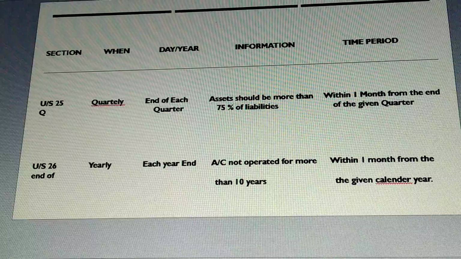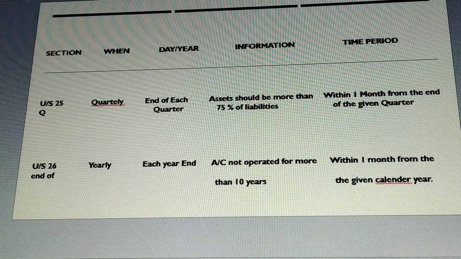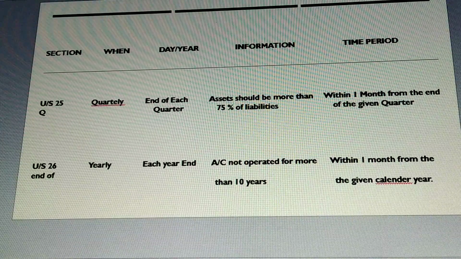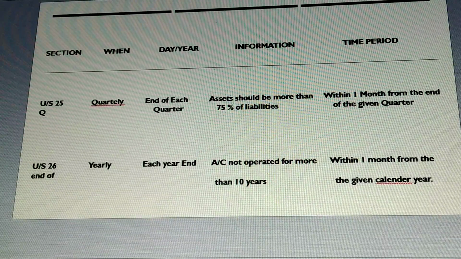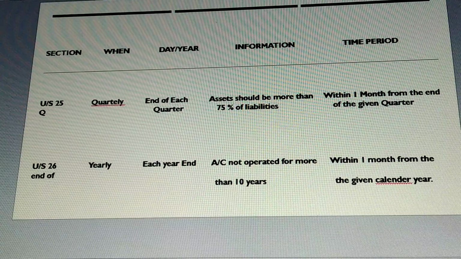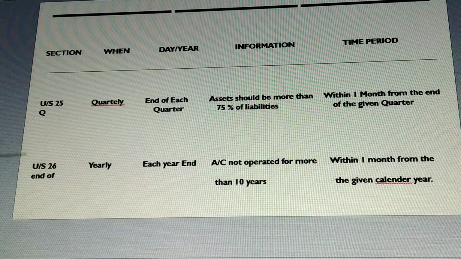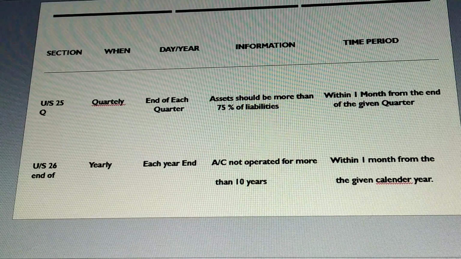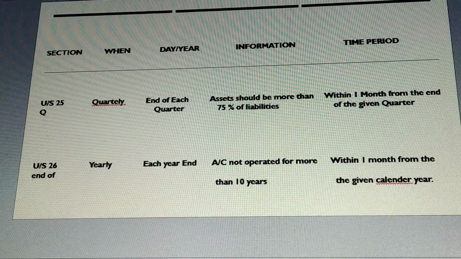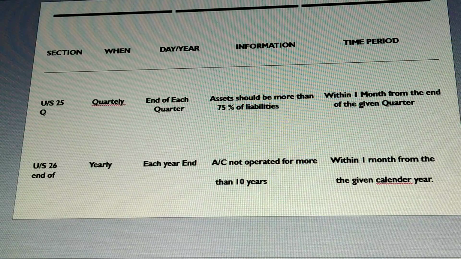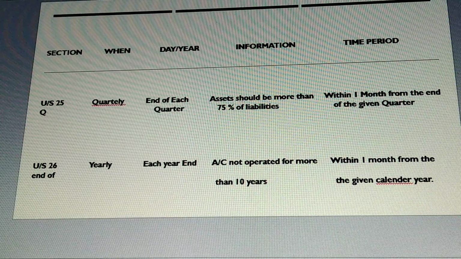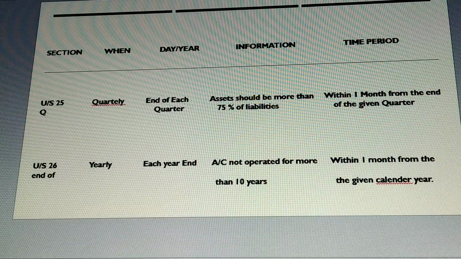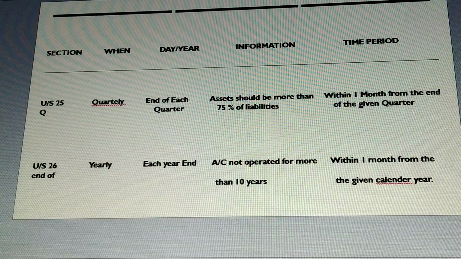Now the return is prepared at the end of each calendar year and is required to be submitted to the Reserve Bank of India within 1 month from the end of the given calendar year. Clear? So that is about Section 26. So students, in studying the returns to be filed with the Reserve Bank of India, we have Section 24(3), Section 27(1), Section 25 and Section 26.